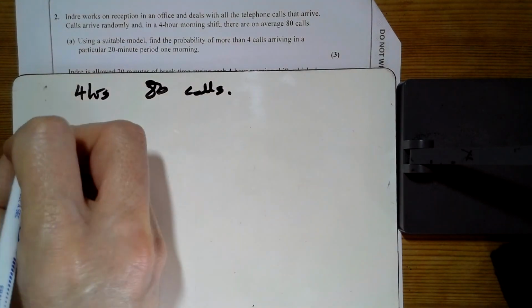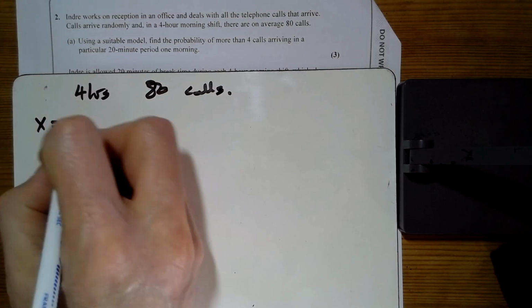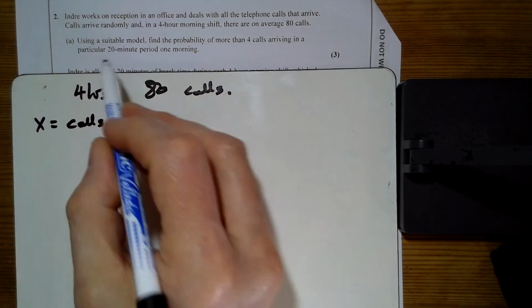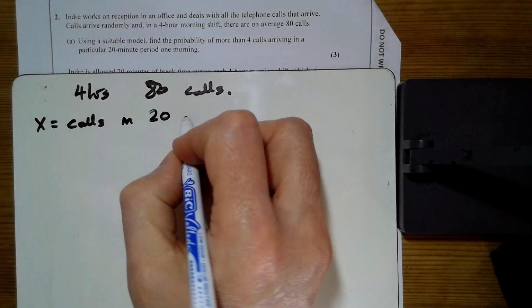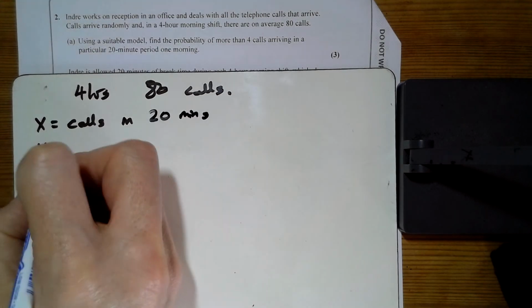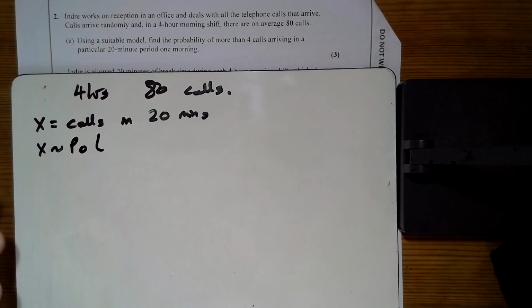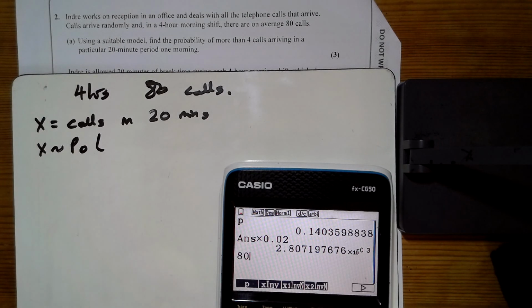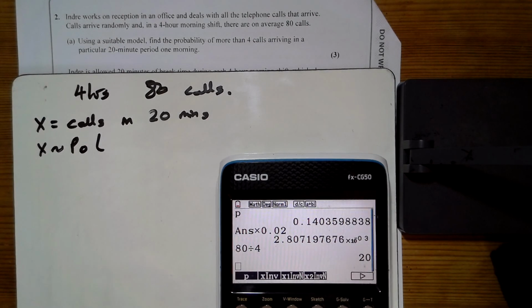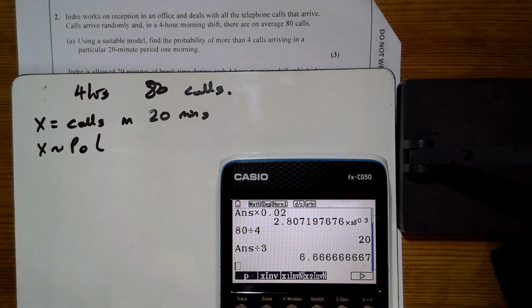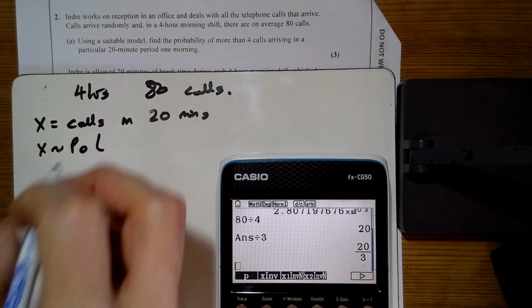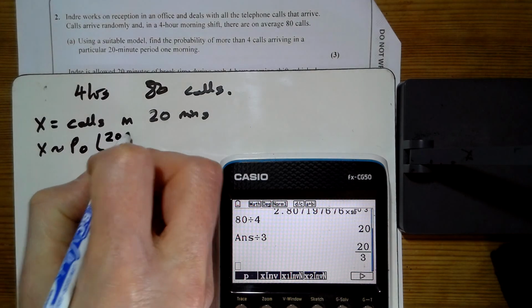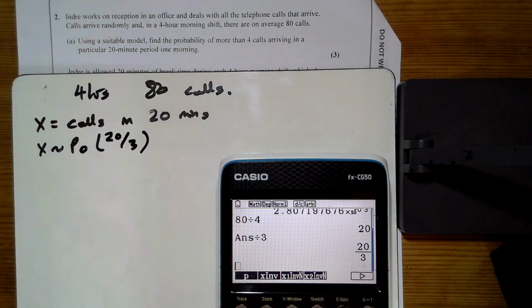So for the first part here, let's let X equal the number of calls in a 20-minute period. And so X is a Poisson. Now we just have to figure out what the mean is. 80 calls divided by 4 hours, that's how many we get per hour. And then it's in 20 minutes, so I divide that by 3. So we've got 20 over 3 as our average. Our mean rate is 20 over 3. And as usual, that'll probably be the first part of the marking here.